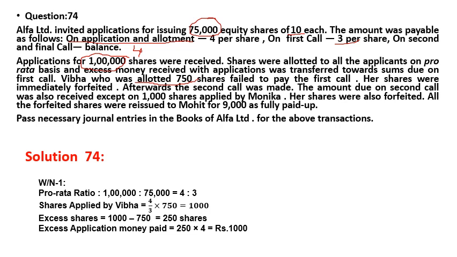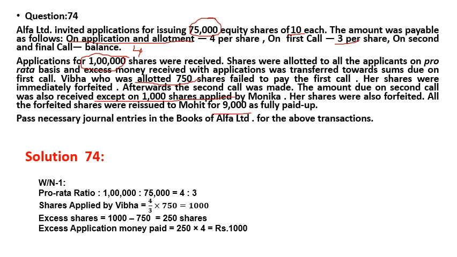Afterwards second and final call is made and the amount due on second call is also received, except from 1,000 shares applied. This one is applied by Monica, her shares are also forfeited after the first call, after the final call. Now all these forfeited shares will be reissued to Mohit at rupees 9,000 fully paid up. You have to pass the journal entry for that.